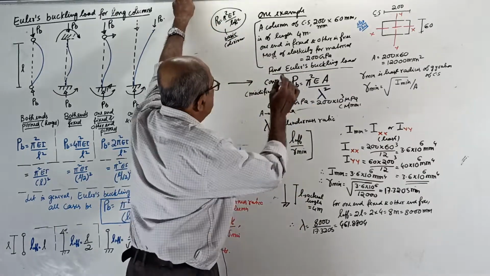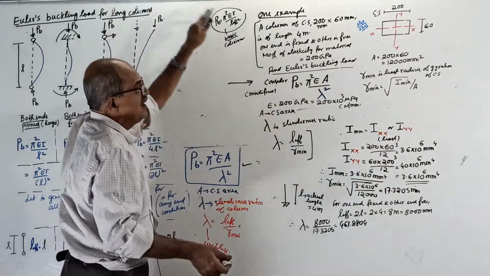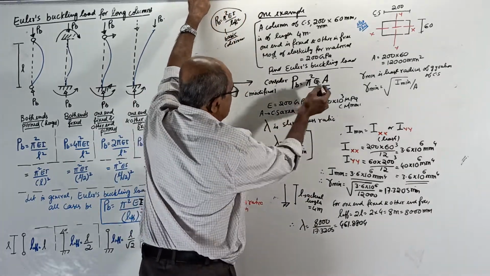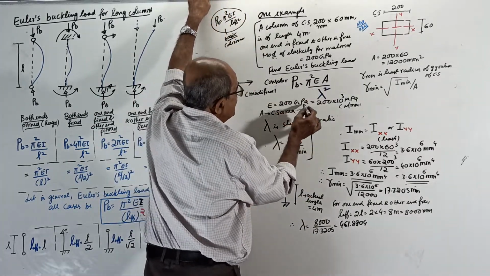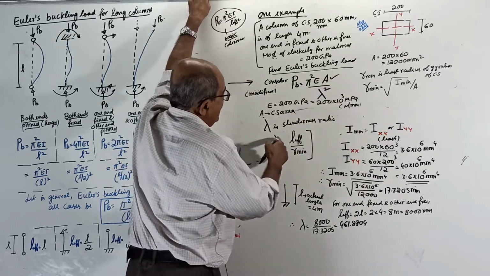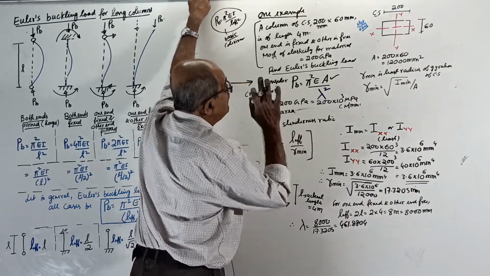Rearranging, buckling load PB equals C pi squared EA by lambda squared. I already wrote it to save time. E, Young's modulus, is already covered. A is the cross-sectional area, and lambda is the slenderness ratio, equal to L effective by R minimum.